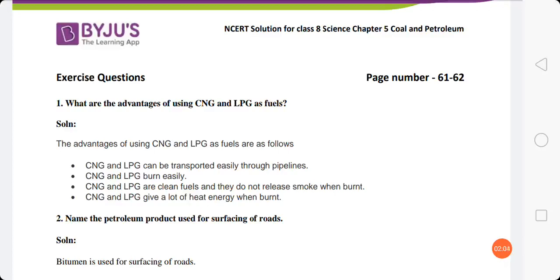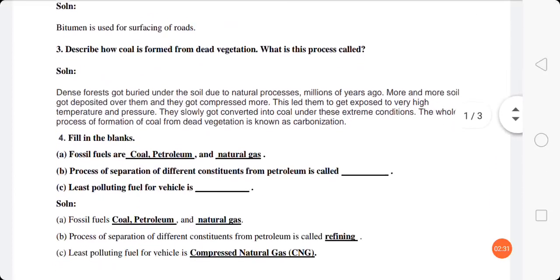Question second, name the petroleum product used for surfacing of roads. You know that whenever roads are not in good condition, they are surfaced again, or in other cases they are constructed again. Surfacing of roads is done with bitumen or coal tar. So here mainly bitumen is used for surfacing of roads.